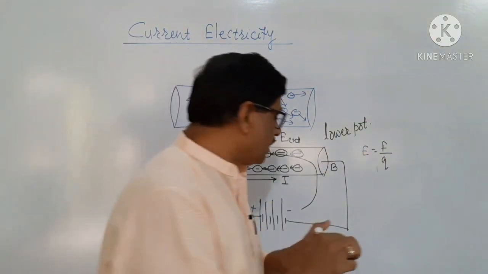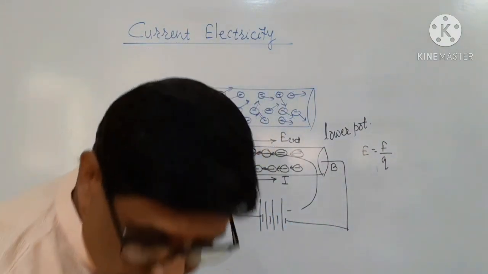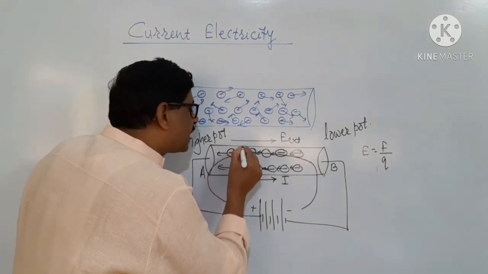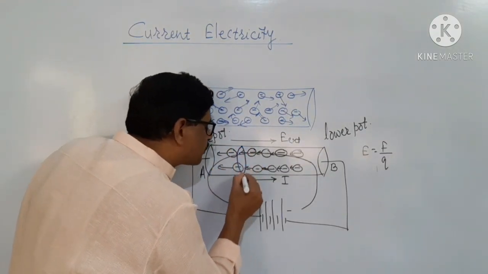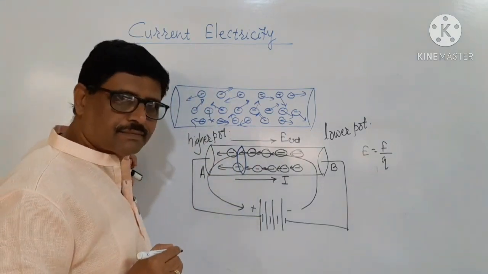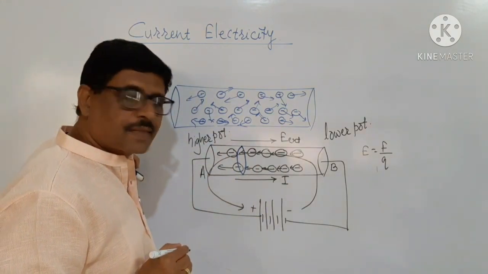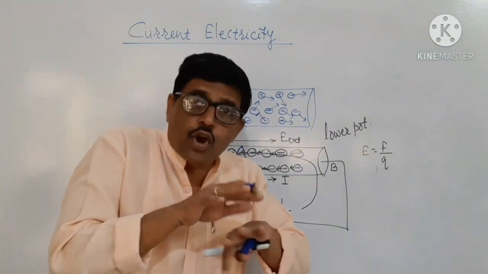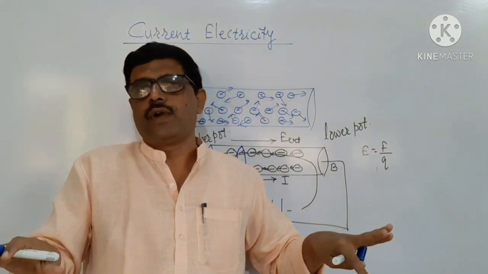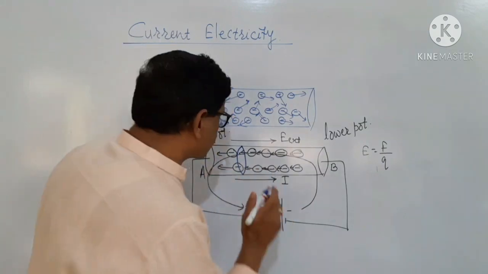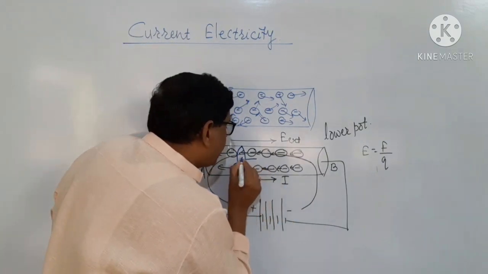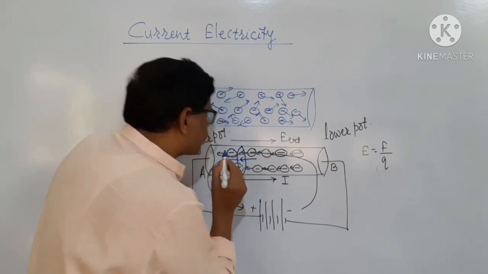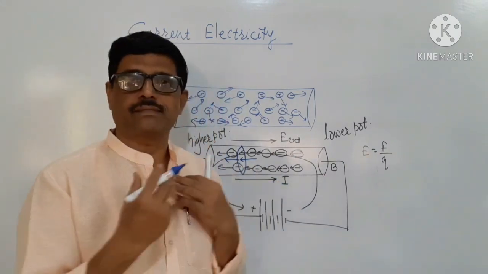Now, in a conductor, if I consider a cross section, I will take a small cross section of this conductor. In this cross section of conductor, there is no accumulation of the electrons, because the electrons entering in the cross section is equal to electrons leaving the cross section.